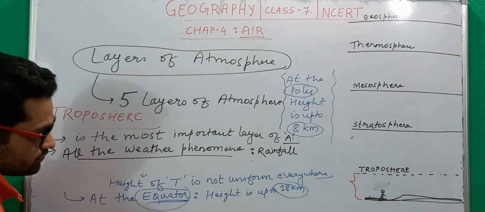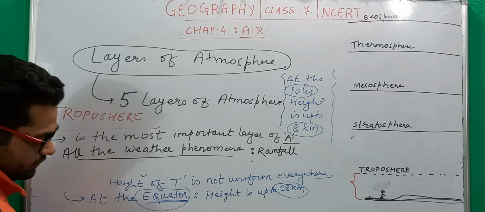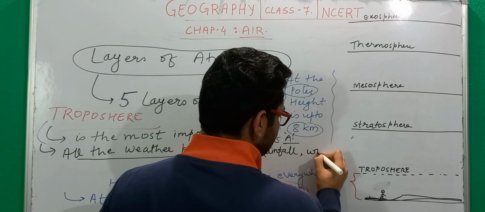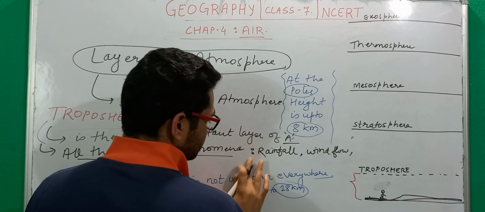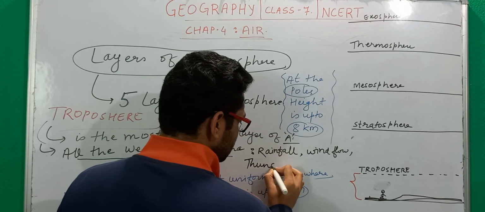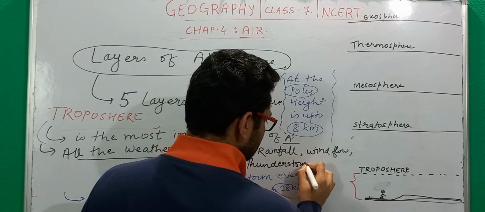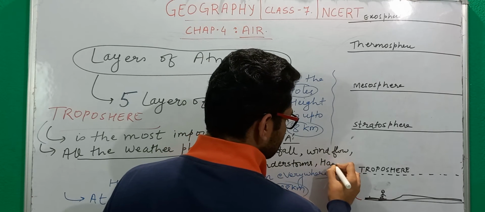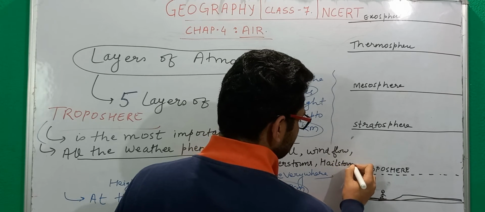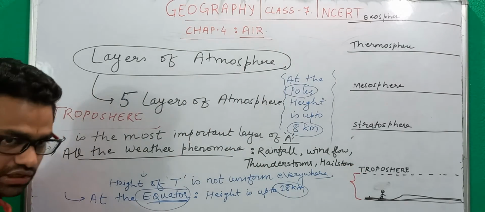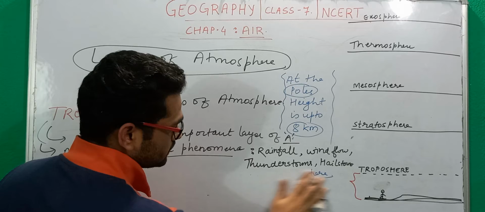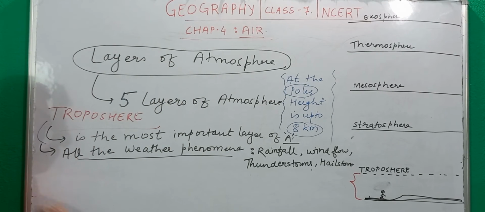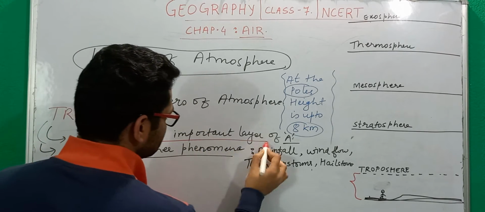These are the basic characteristics that you often observe in the weather forecasting reports that you see on television or wherever. So all the weather phenomena, for example, rainfall, wind flow, also the thunderstorms, hailstorms, even snowfalls, all these phenomena occur only in this tropospheric level. So that is why I am emphasizing that this is the most important layer of atmosphere.